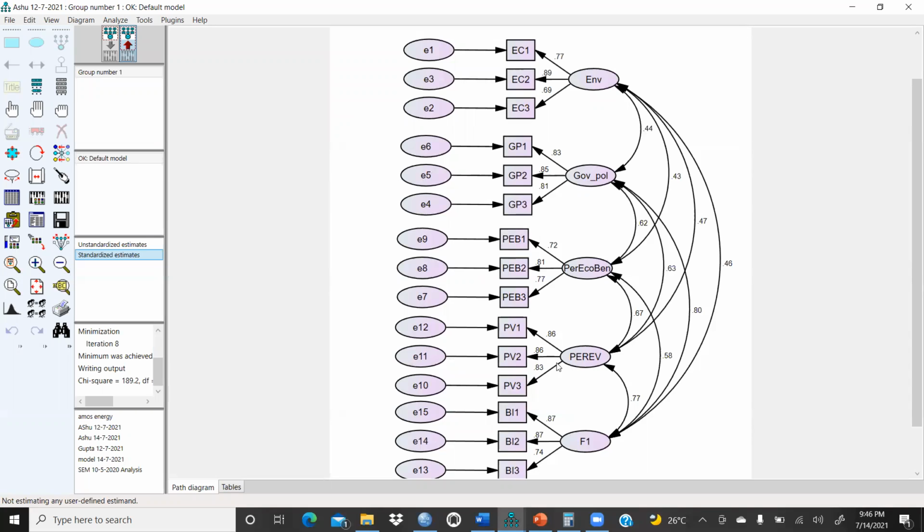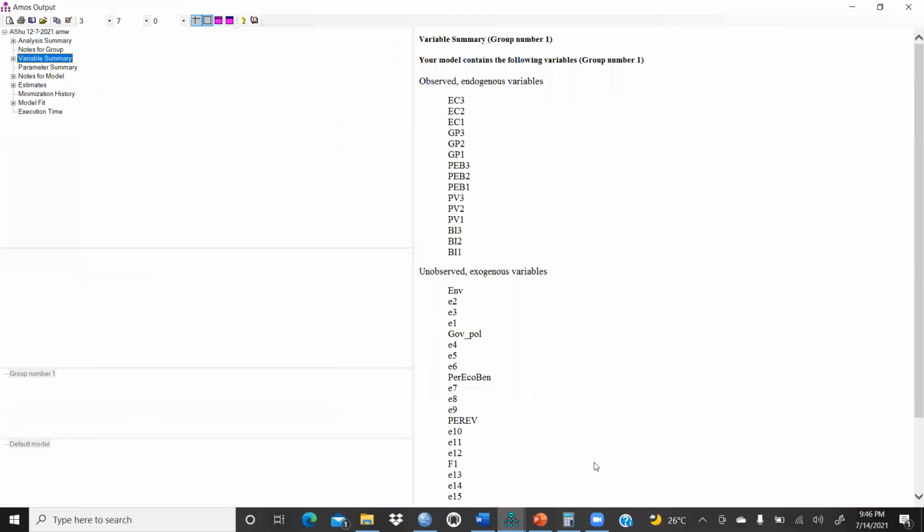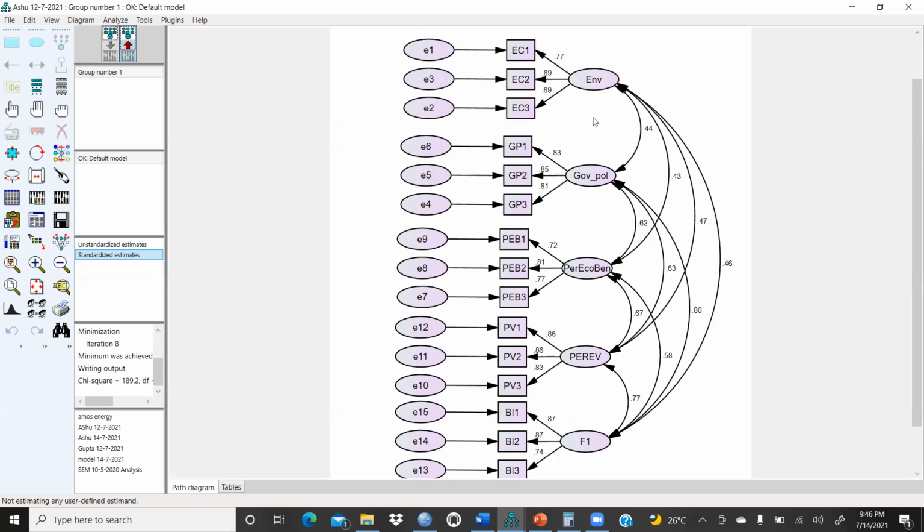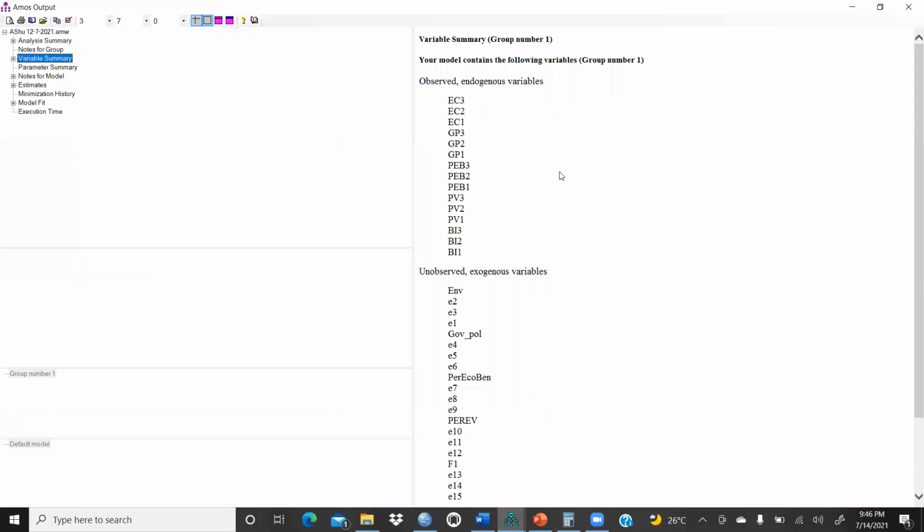I cannot measure directly, because through supporting these three statements only I can observe perception about the electric vehicle. So this one is the unobserved variables. That is why we are calling it unobserved variables, because these things are dependent on these variables, right? So this is the observed endogenous variable, unobserved exogenous variables.